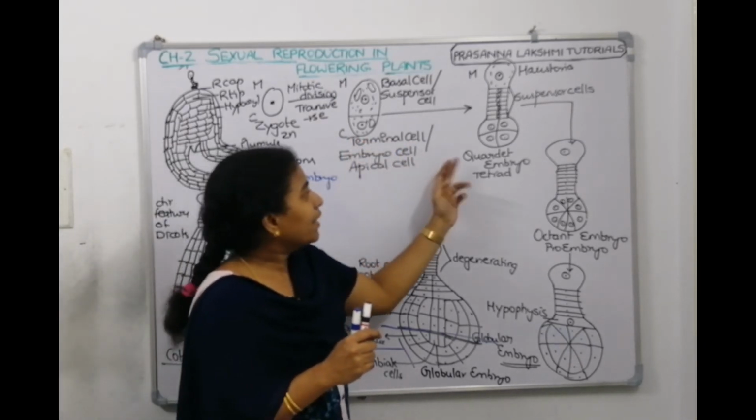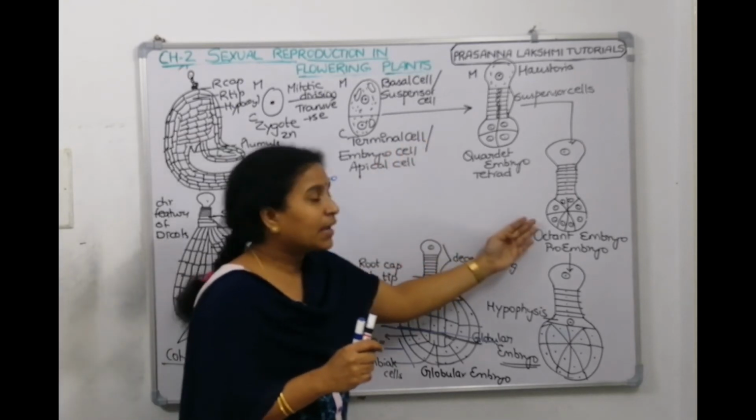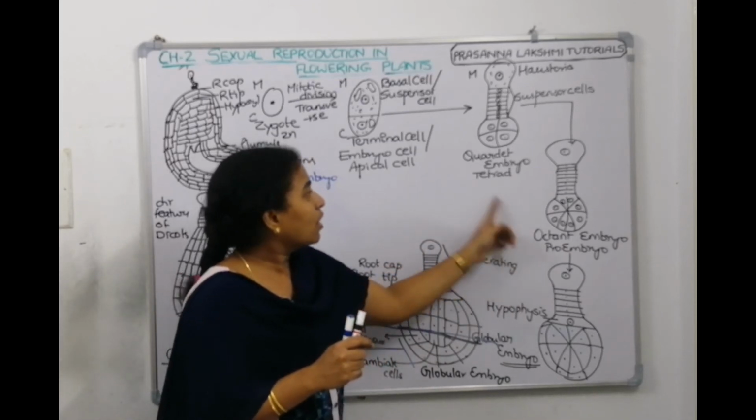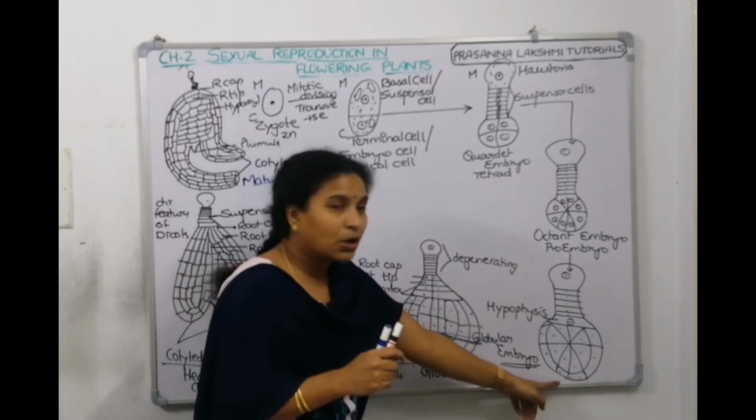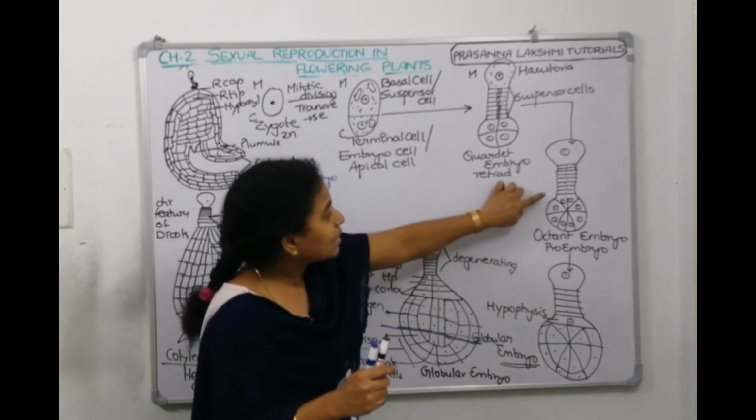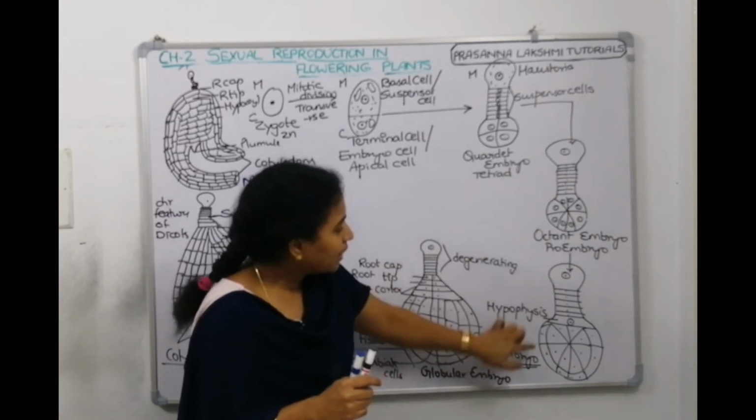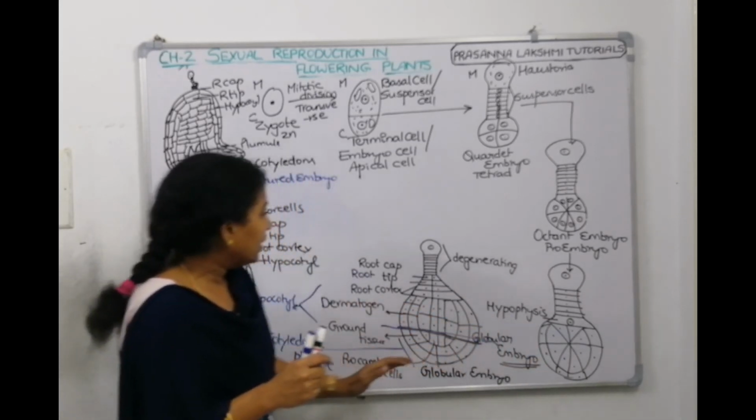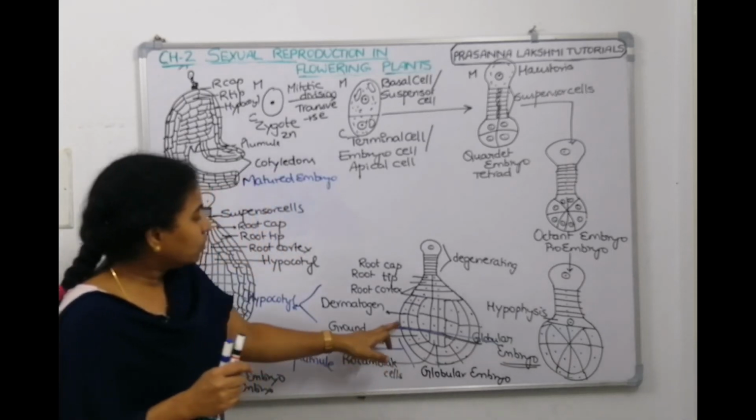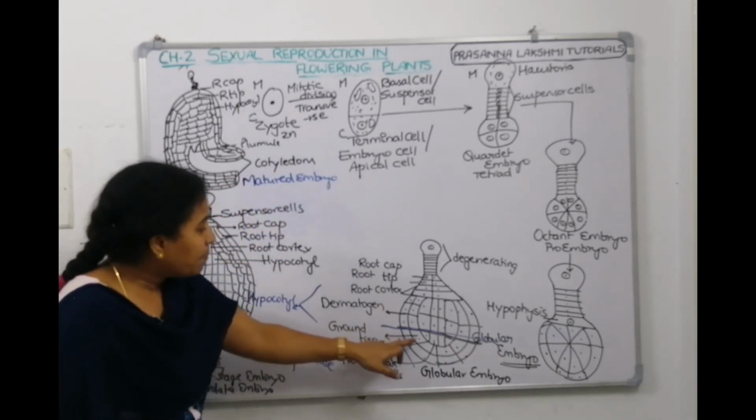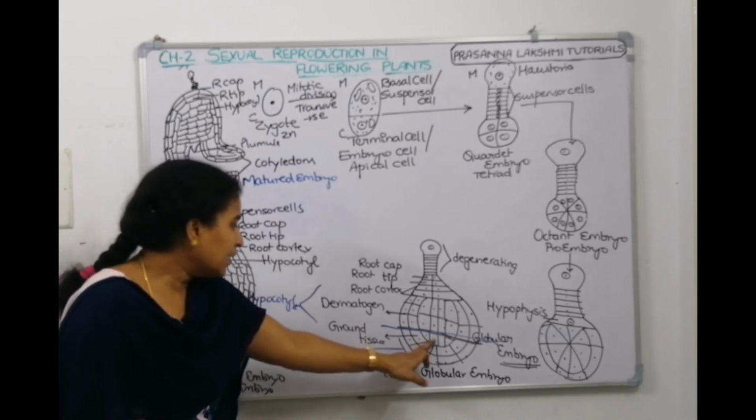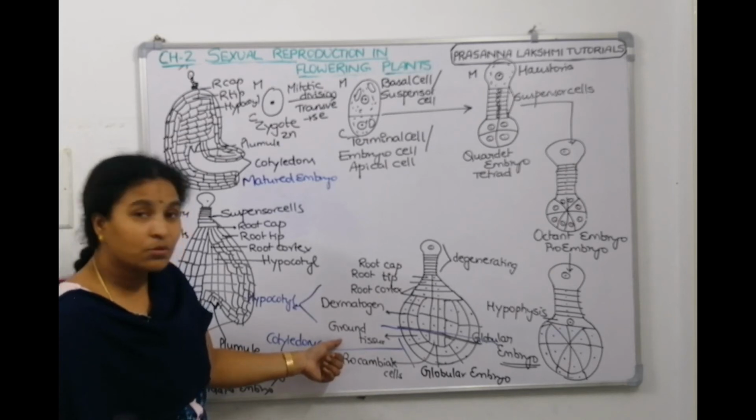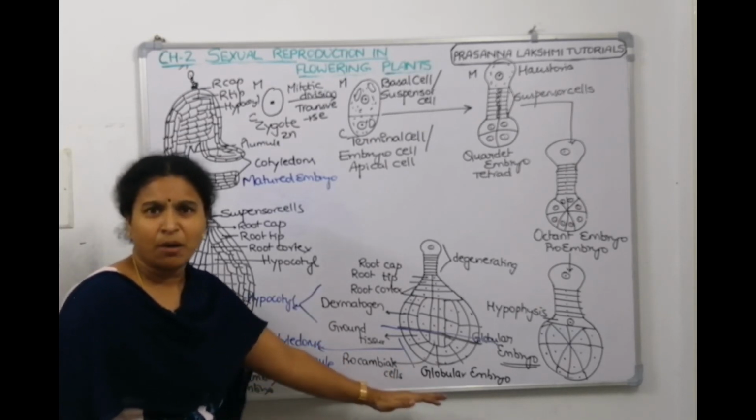Now, that will divide to make a 4-celled embryo, divide to make an 8-celled embryo, divide to make a globular embryo. These two are called proembryo, and this is called globular embryo. Now, the suspensor cell which is near to the embryo will grow and develop into hypophysis. And in this globular embryo, the outer layer will make the dermatogen, the middle layer will make the ground tissue, the inner layer will make the procambium. Meaning this will make epidermis, this will make the ground tissue, this will make the vascular tissue, anatomically.